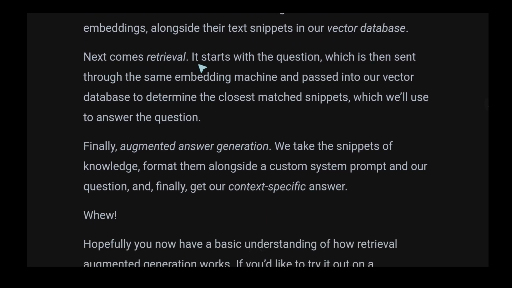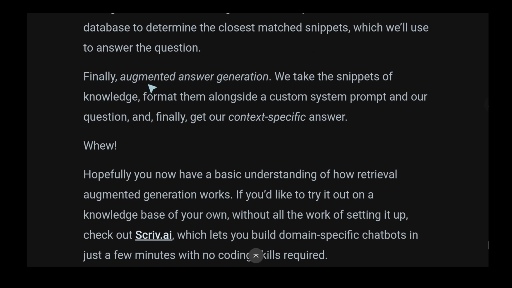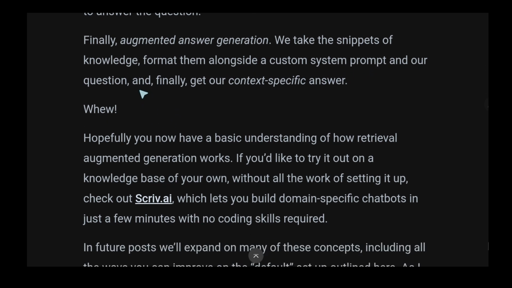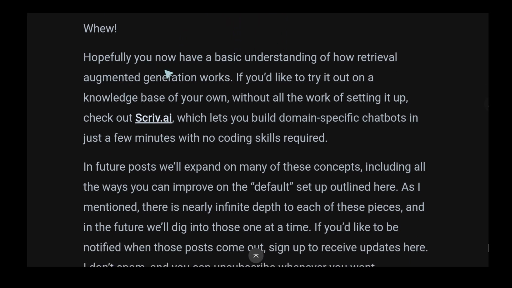Next comes retrieval. It starts with a question, which is then sent through the same embedding machine and passed into our vector database to determine the closest matching snippets, which we'll use to answer the question. Finally, augmented answer generation, where we take the snippets of knowledge, format them alongside the custom system prompt and the question, and finally get a context-specific answer. Wow! Hopefully, you now have a basic understanding of how retrieval augmented generation works.